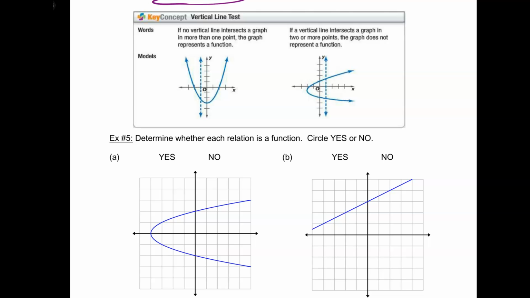Let's go with Dylan, Benson, A. What is it? Well, I do the vertical line test and I cross it more than once, so it's a no. But if I look at this next one, imagine I'm putting my pencil across. Do you cross the line more than once? Nope. Let me move this over a little bit. Still only intersecting one point. So this is a function. But here, it crosses twice, so that's not a function.